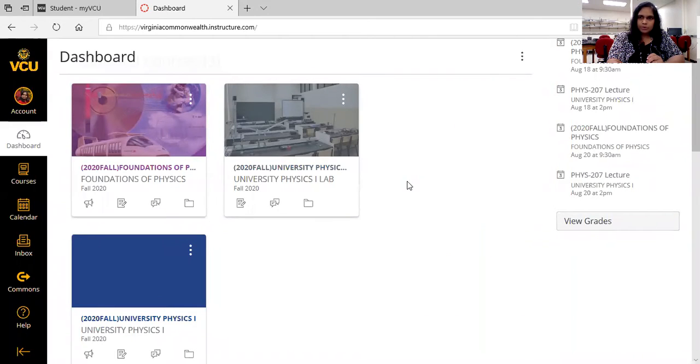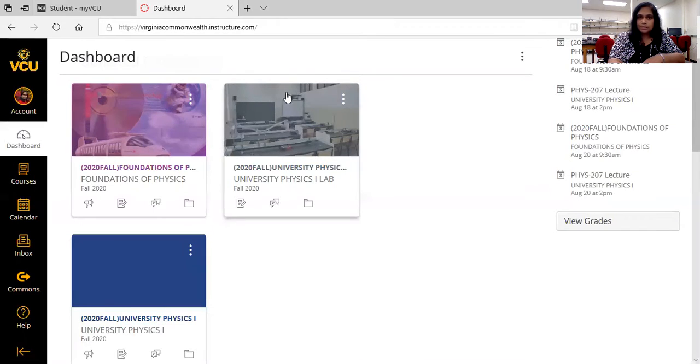All right, so when you log into your Canvas page, under the dashboard, you should be able to see the courses that you are taking. If your course instructors publish their classes on Canvas, you should be able to see that. So for you especially, you should be able to see Physics 207 University Physics 1 class. That's the lecture class.